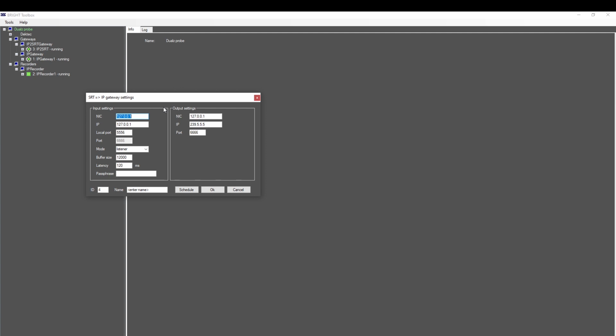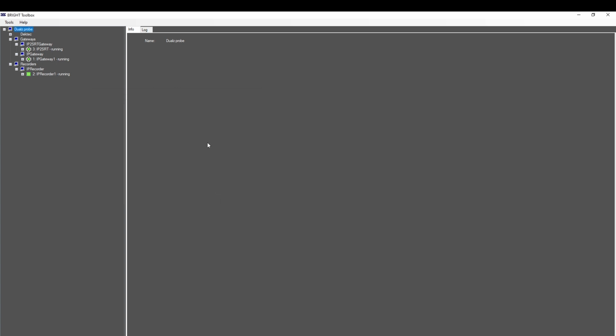And the other way around, you can also create an SRT receiver application that sends the stream over IP. Use this application type, for example, to restream a remote SRT stream as a multicast over your local network. Or, stream this feed over local host in order to record it.